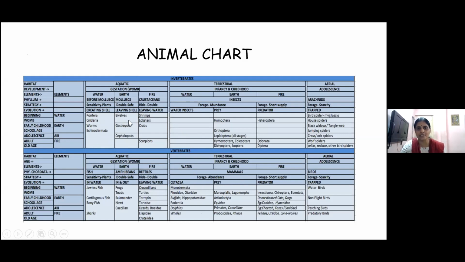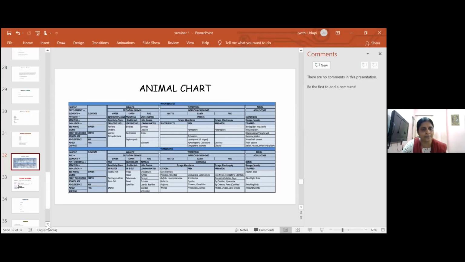In that, the first 3 columns are aquatic animals, and then terrestrial. In that we have again other subdivisions. Again here, after seeing many cases, Dr. Gandhi tells us that the first 3 columns of drugs, remedies, are more useful for ADHD, and some mammal remedies also are very useful. So we'll go to animal remedies.